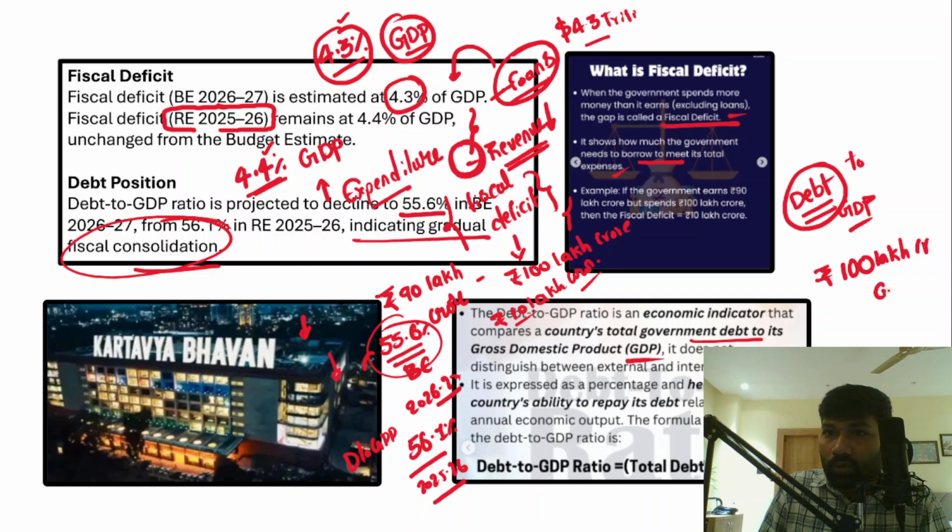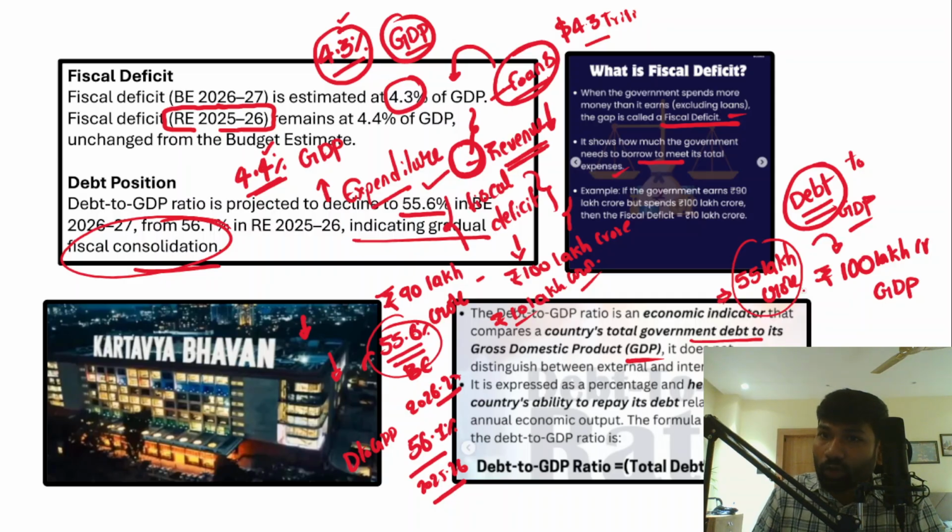This is the gross domestic product of India, for example. So as per this estimate, 55.6 lakh crore is the debt the government needs to repay, out of the 100 lakh crore.